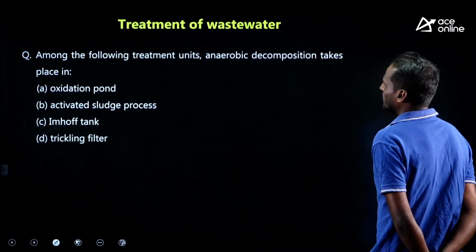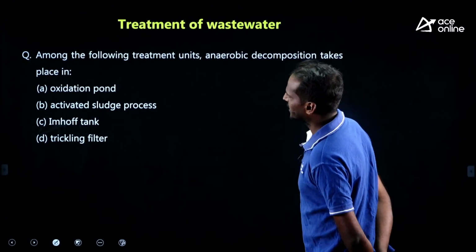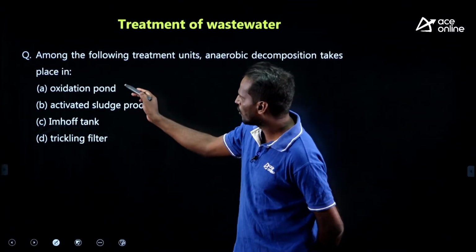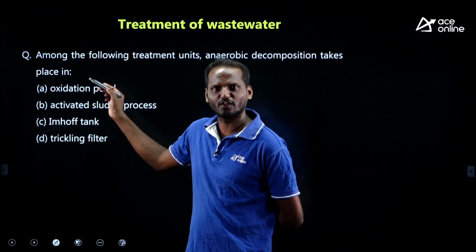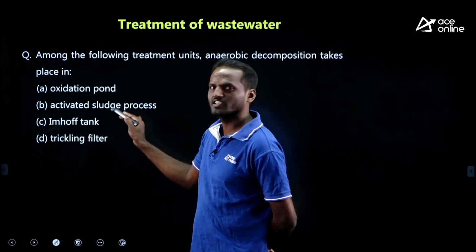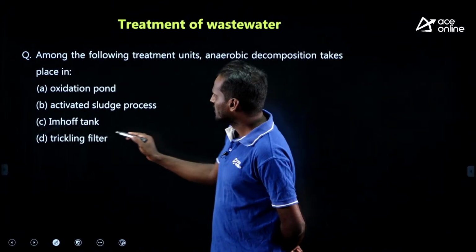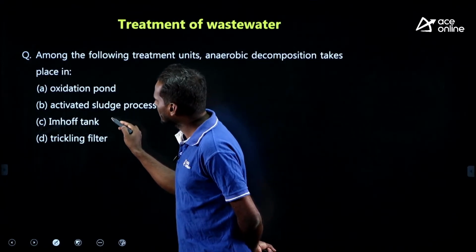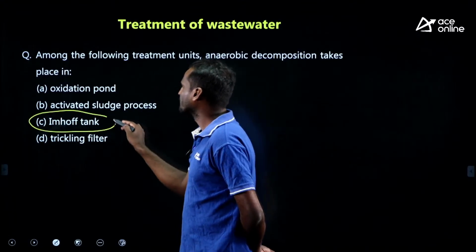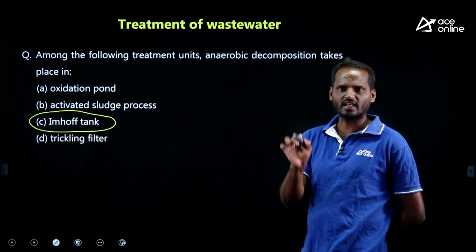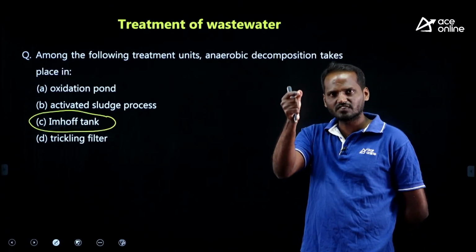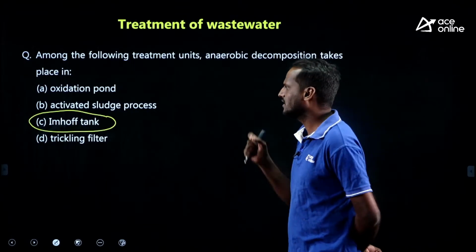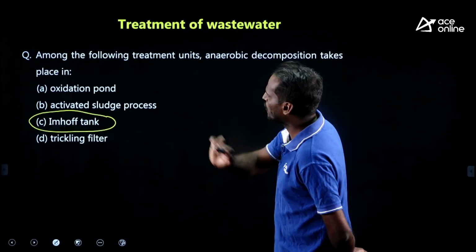Among the following treatment units, anaerobic decomposition takes place in which one? We can easily go through the options. Oxidation pond, oxidation itself is aerobic only. Activated sludge, ASP, is also aerobic in nature. Trickling filter is also aerobic in nature. Which is anaerobic here? Imhoff tank, right? Imhoff tank is a two-story tank. In the upper story settling of solids happens, and in the bottom story sludge digestion happens in an anaerobic state. Therefore, Imhoff tank is correct.